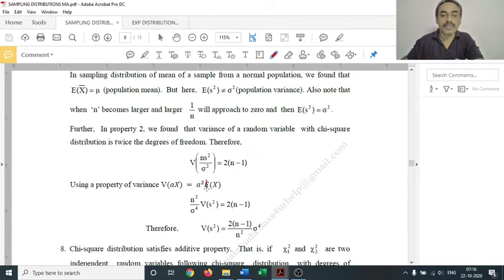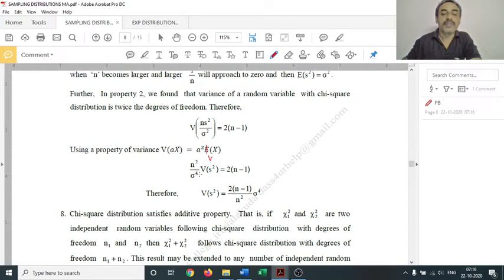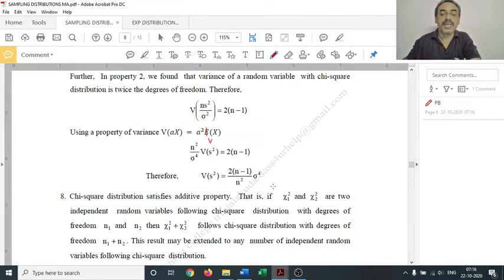This is actually variance, that is V of x. So n square by sigma power 4 V of s square is equal to 2 into n minus 1. Shifting this n square by sigma power 4 to the opposite side, it is 2 into n minus 1 by n square sigma raised to 4.